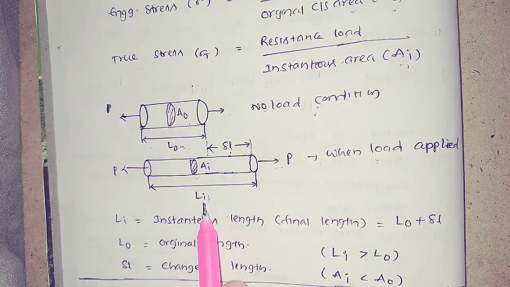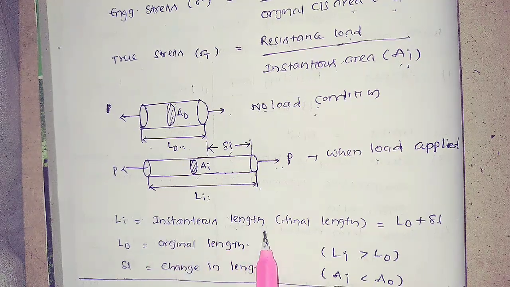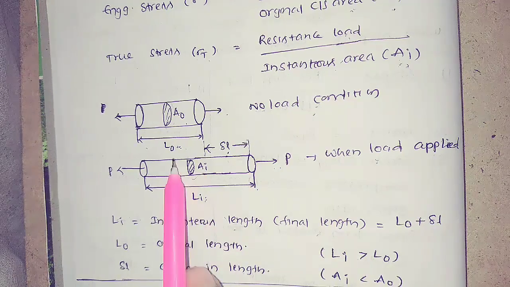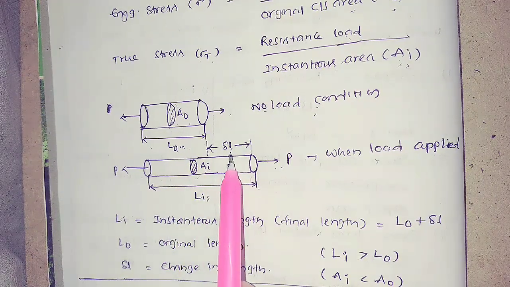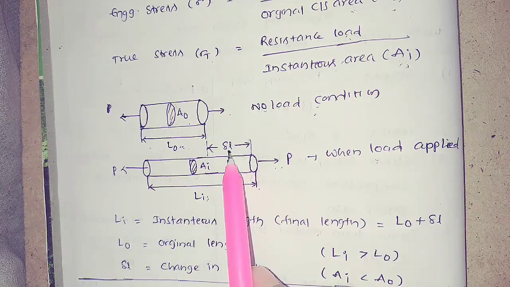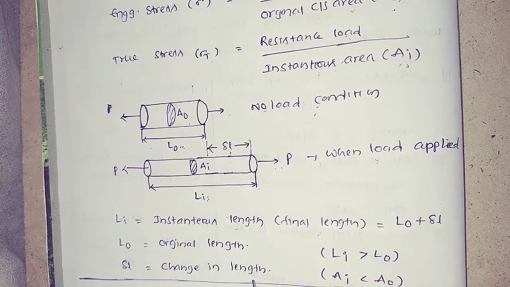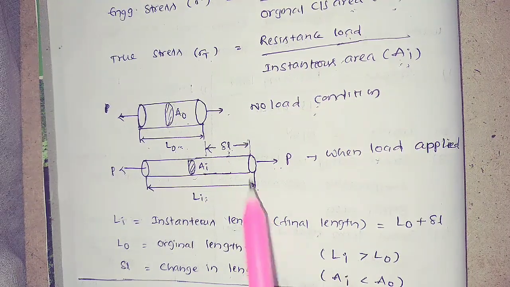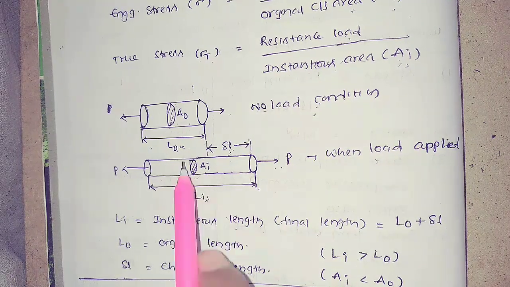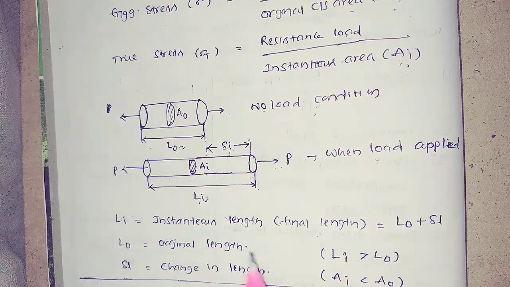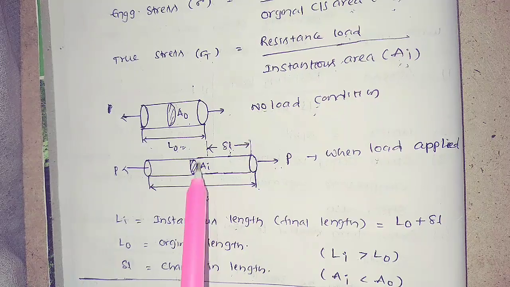Li, the instantaneous or final length, is represented as L0 plus delta L, where L0 is the original length and delta L is the change in length, that means some extra length. Now observe: Li is greater than L0, and Ai is less than A0.